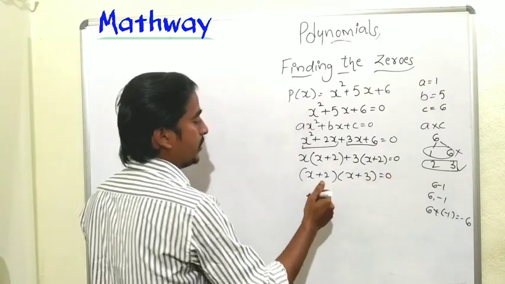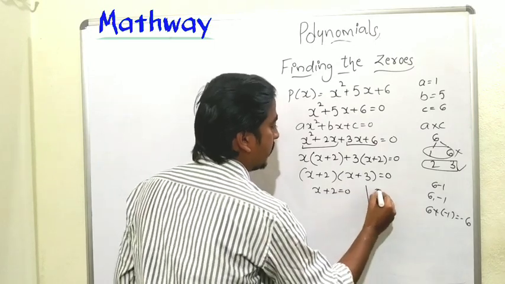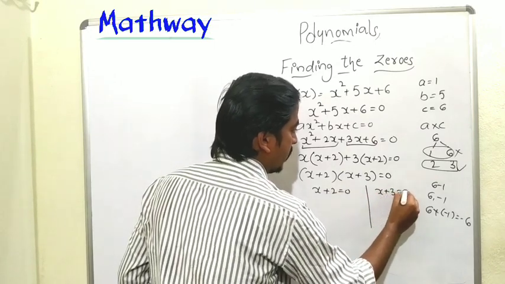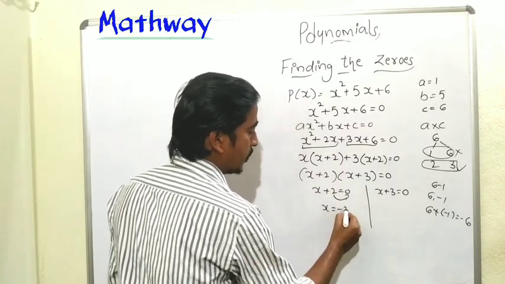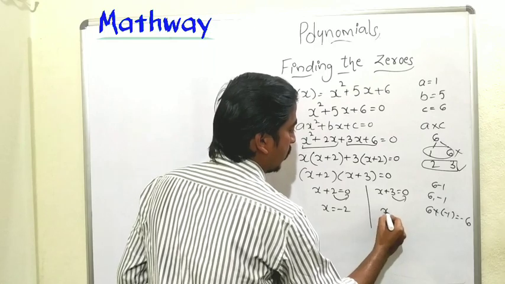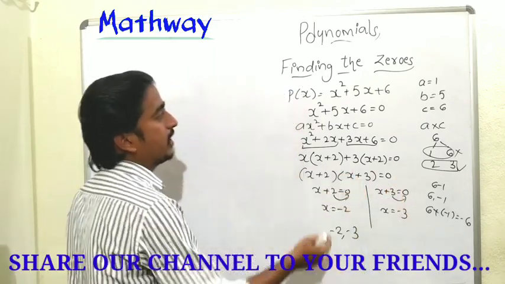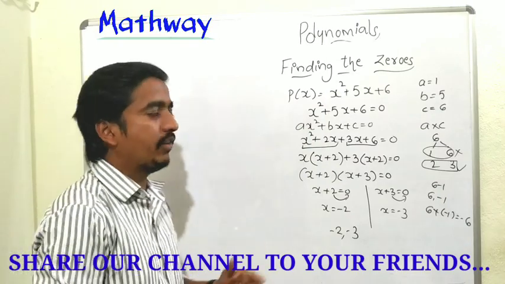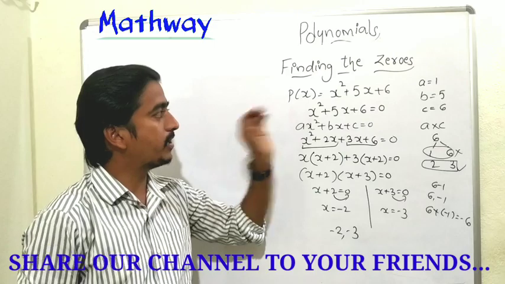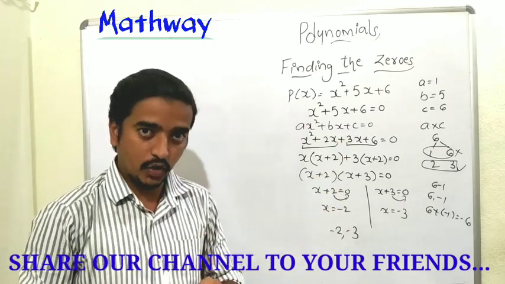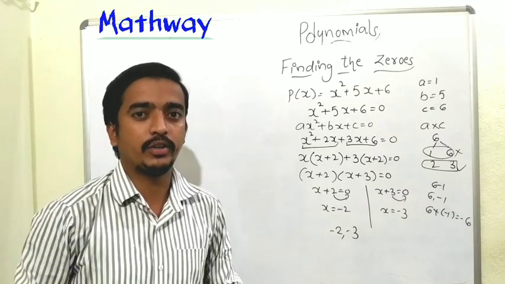Now take the two terms equal to 0. x plus 2 equal to 0 and x plus 3 equal to 0. Transposing, plus 2 becomes minus 2, and x equals minus 3. So minus 2 and minus 3 are the zeros of the given polynomial. We can verify this. If you substitute minus 2 and minus 3 in the polynomial, we will definitely get the value 0. If you get 0, then these are the correct zeros. If you don't get 0, maybe you did it wrong.